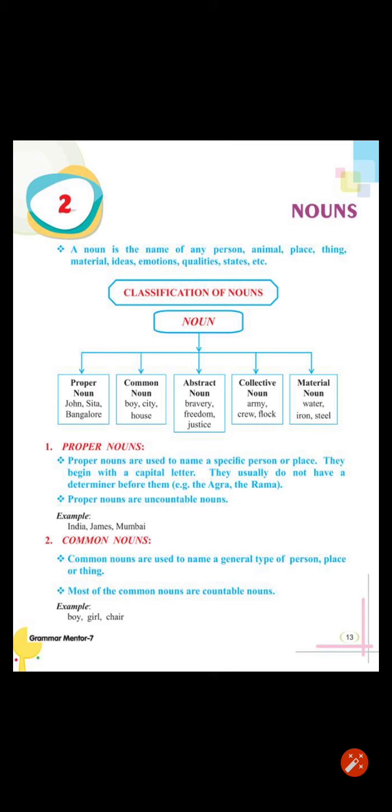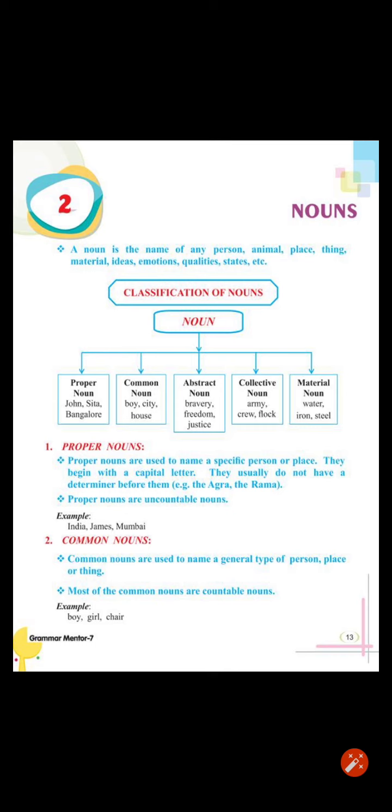Now we will see how many types of nouns are there. So, there are 5 kinds of nouns: proper noun, common noun, abstract noun, collective noun and material noun. So one by one we will see all the kinds of nouns. The first type of noun is proper noun. Now what is a proper noun?